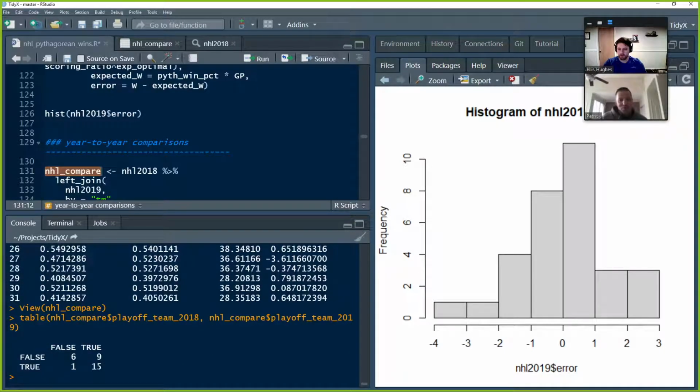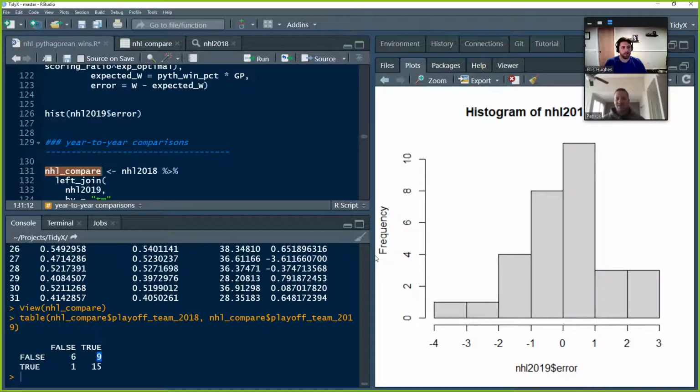So true and true: 15 teams made the playoffs in year one and then made the playoffs in year plus one. Which is a lot. And then, only one team didn't make it. Yeah, made it in 2018 and didn't make it in 2019. And 9 teams jumped up into the playoffs.